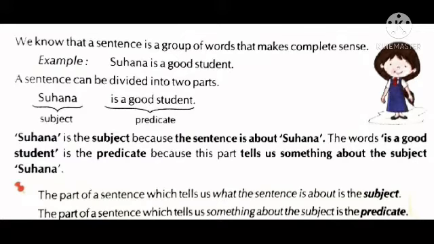Clear? The part of a sentence which tells us what the sentence is about, that is called the subject. And the part of a sentence which tells us something about the subject is the predicate. Is it clear to all of you?